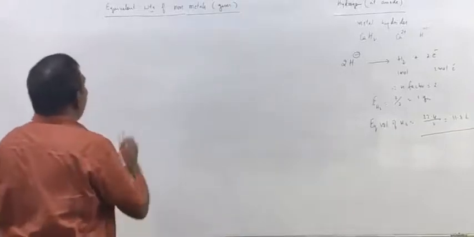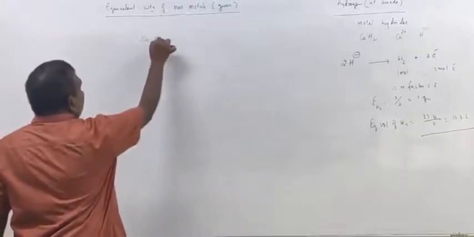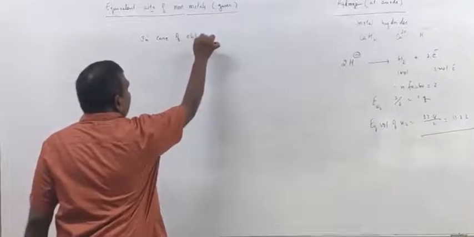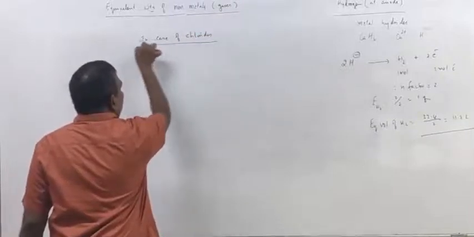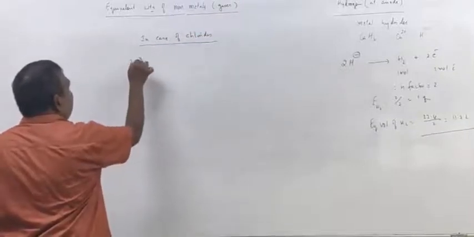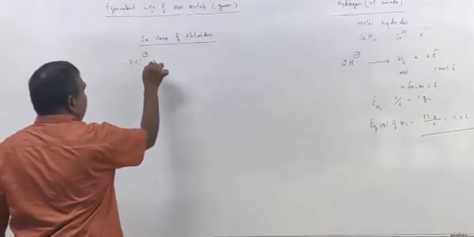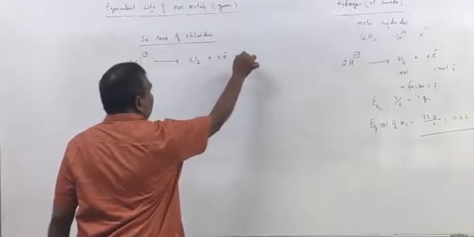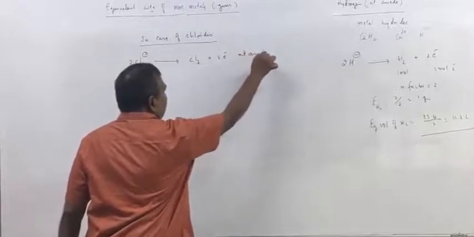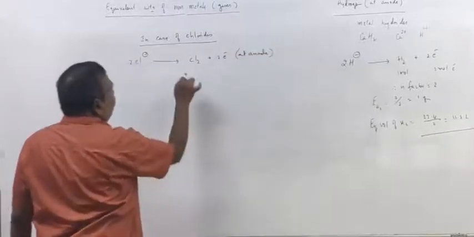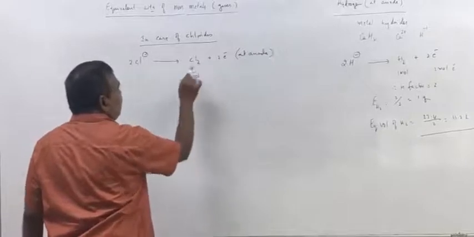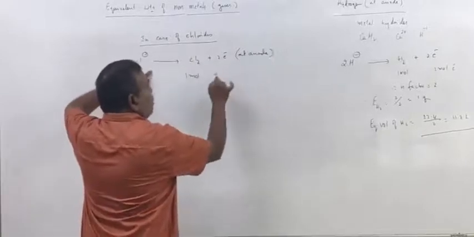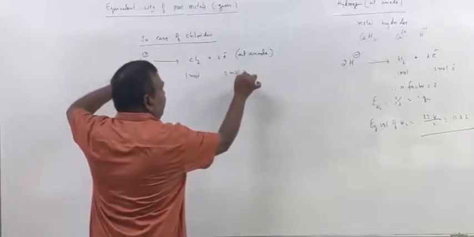Now, in case of chloride, 2 Cl- ions discharge at anode. 1 mole chlorine gas is liberated at anode by the transfer of 2 moles of electrons.